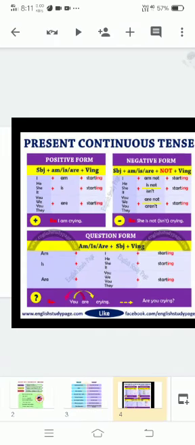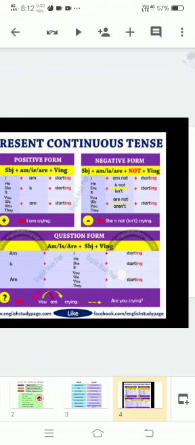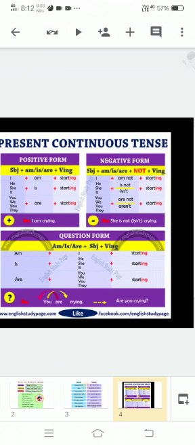Okay, so for example we have: I am crying, he is running, you are waiting, like that. If I talk about its negative form, it is formed by putting not after is, am, are. Subject plus am, is, are plus not plus verb plus ing.